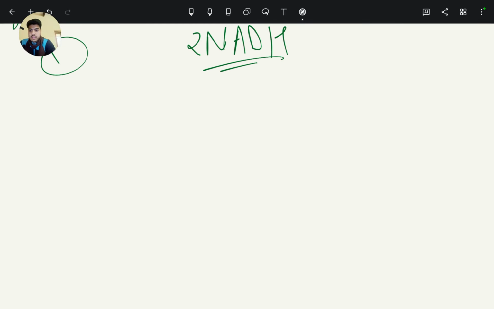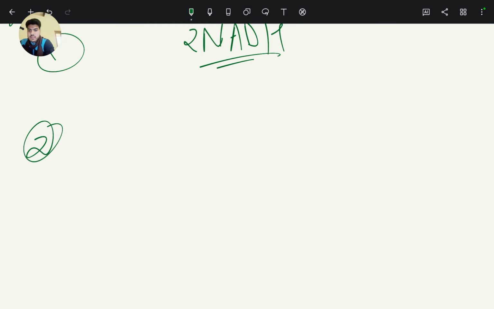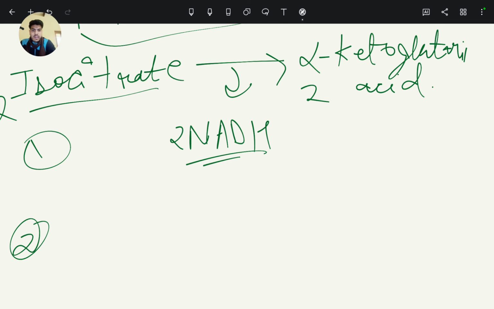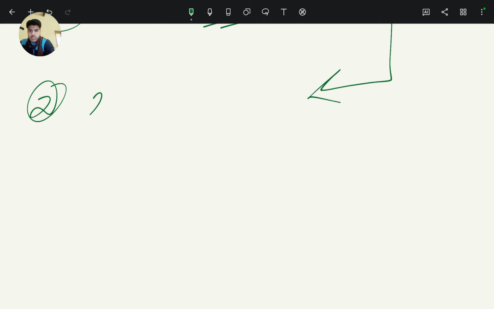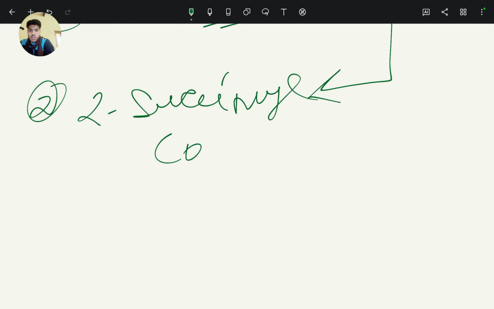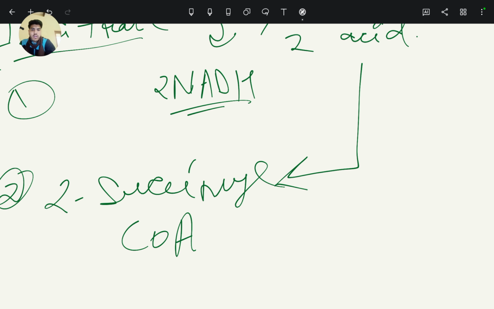And secondly at alpha ketoglutaric acid to 2 molecules of succinyl coenzyme A, and here also 2 molecules of NADH form.